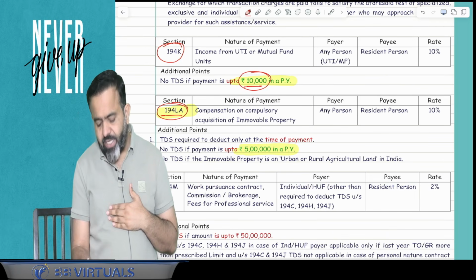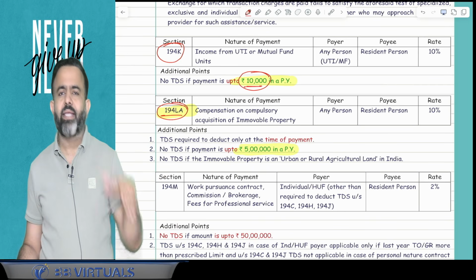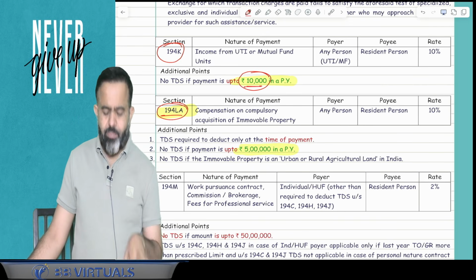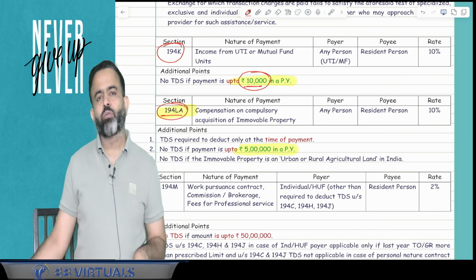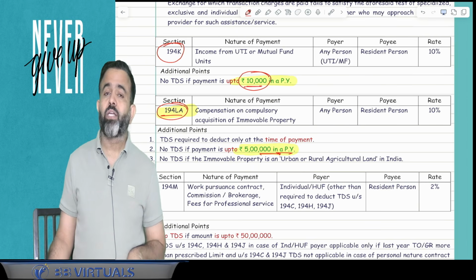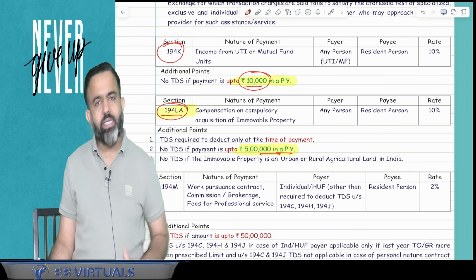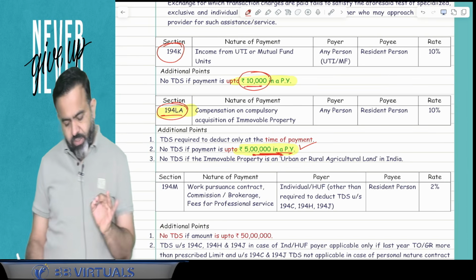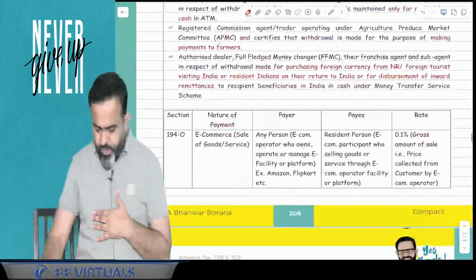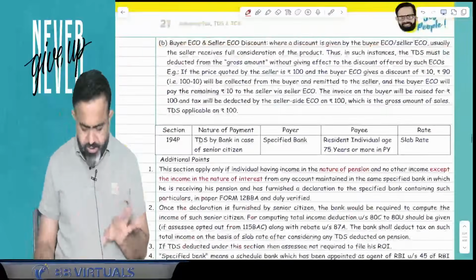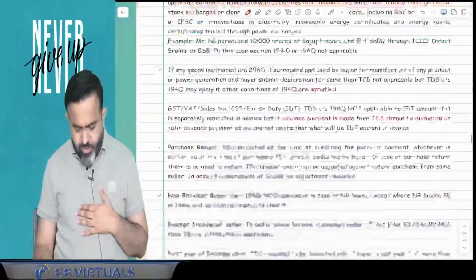And under section 194LA, LA means compulsory acquisition. So in case of the compulsory acquisition, till last year, the limit for the compensation was 2,50,000, more than 2,50,000, then only TDS is applicable. Now this limit has been raised to 5 lakh rupees. So that is one change in the TDS. Okay. Now guys, after that, there is no change in the TDS. So only this much are the changes in the TDS topic.